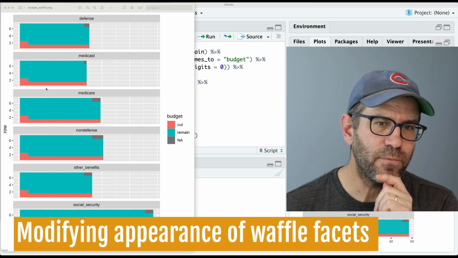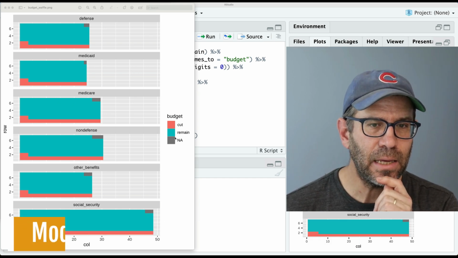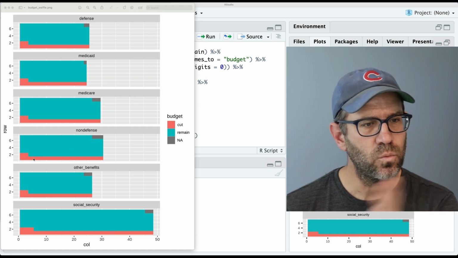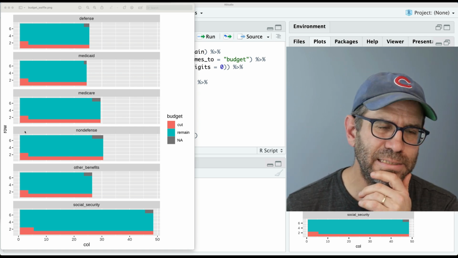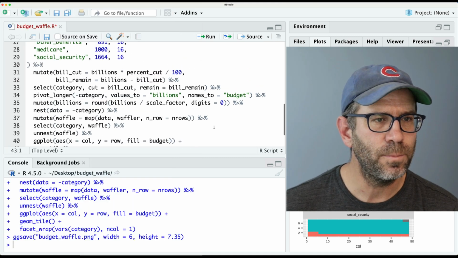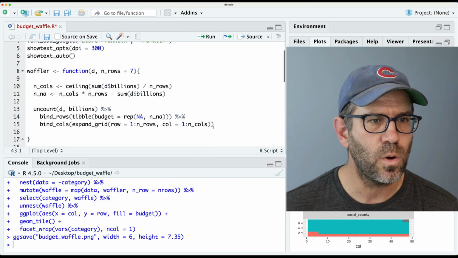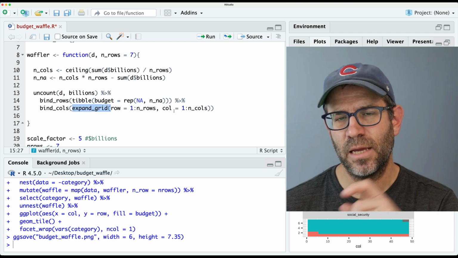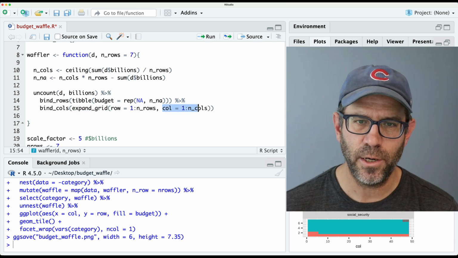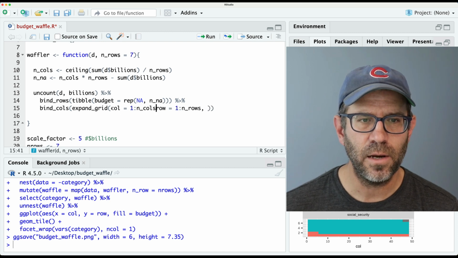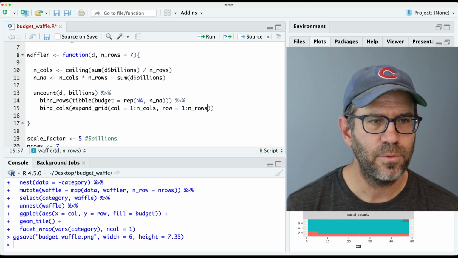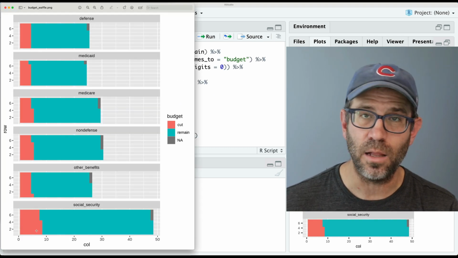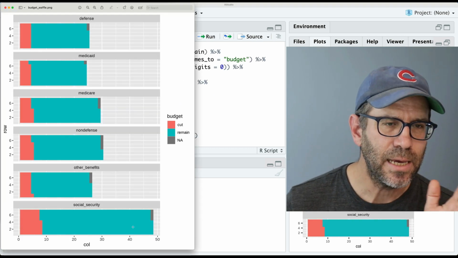One thing I'm noticing right off the bat is that I have the cut and the remain going row-wise rather than column-wise. So one thought I have would be to come back up to our waffler function, where I do this expand grid, and I do the rows and then the columns. I think I want to switch the order to do the columns and then the row. So we'll flip that and remove that extra comma. Let's rerun this and see what we get. Now we see that our data are loading column-wise rather than row-wise.